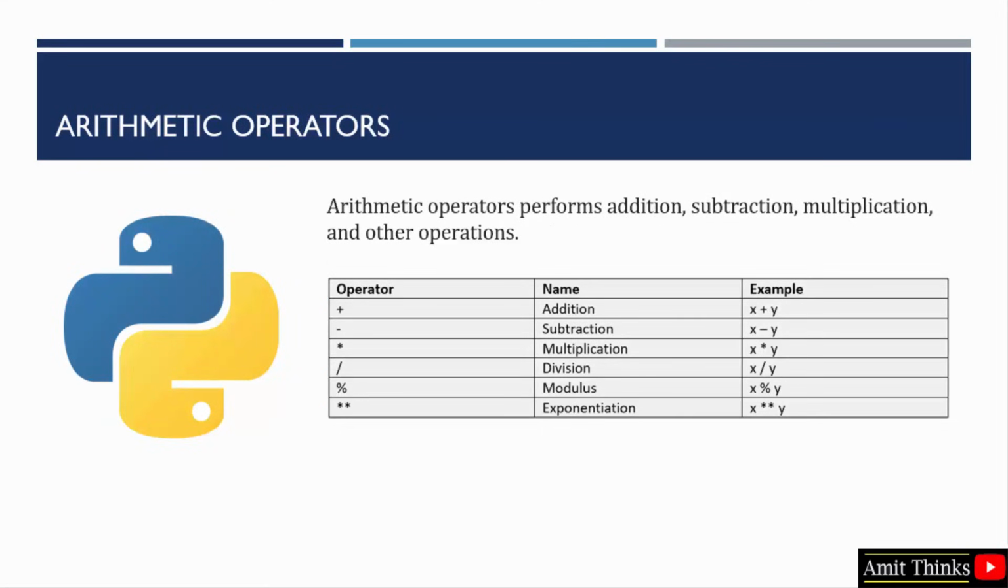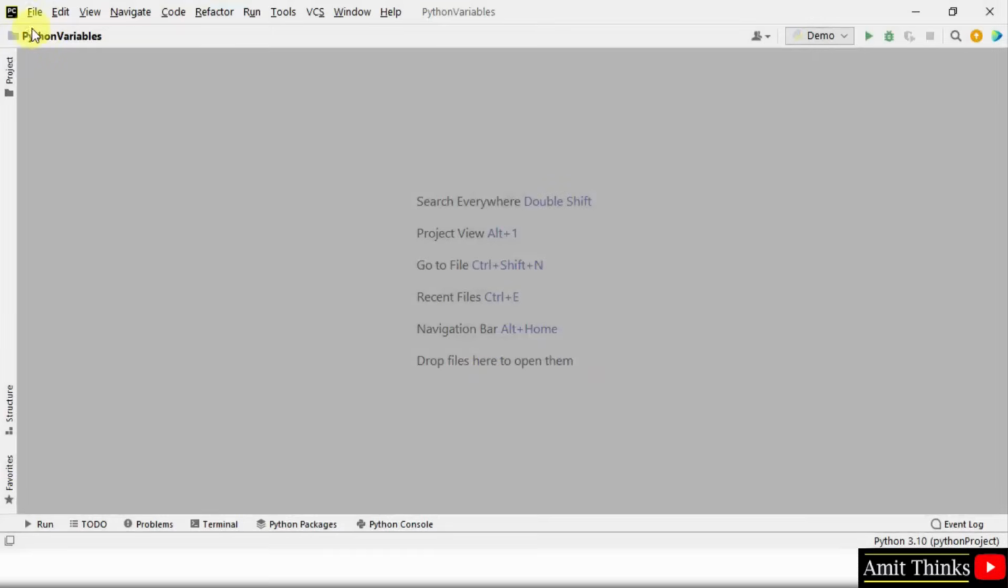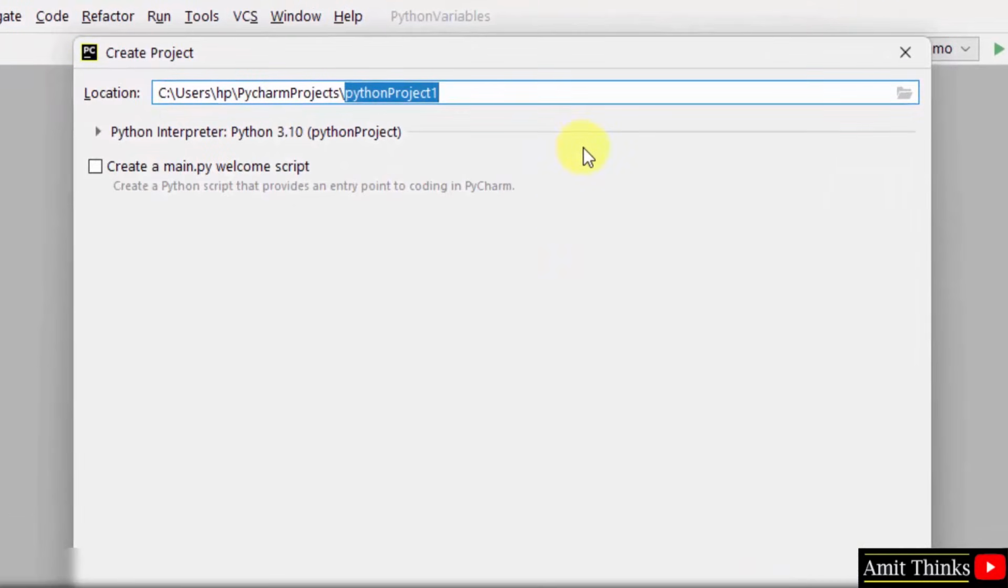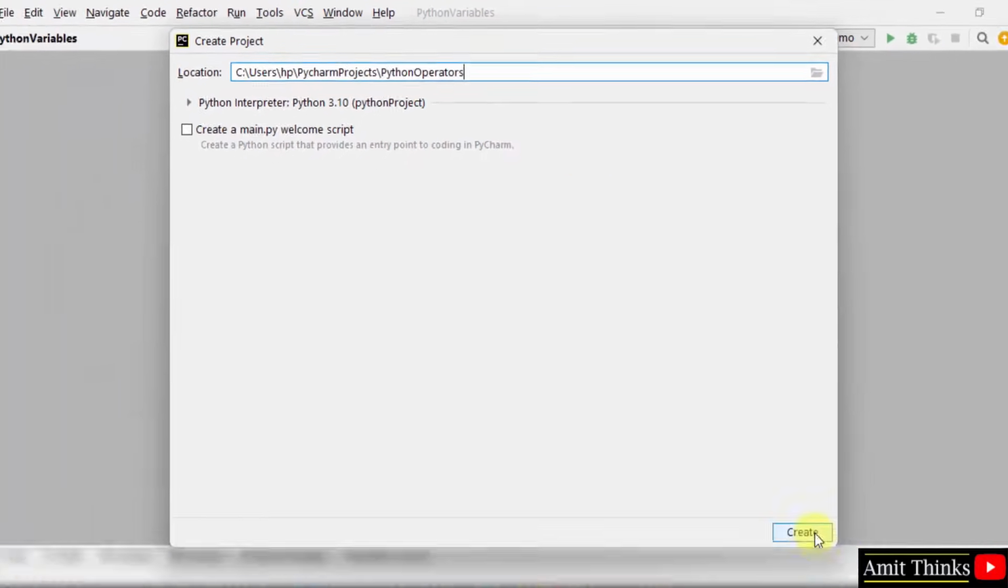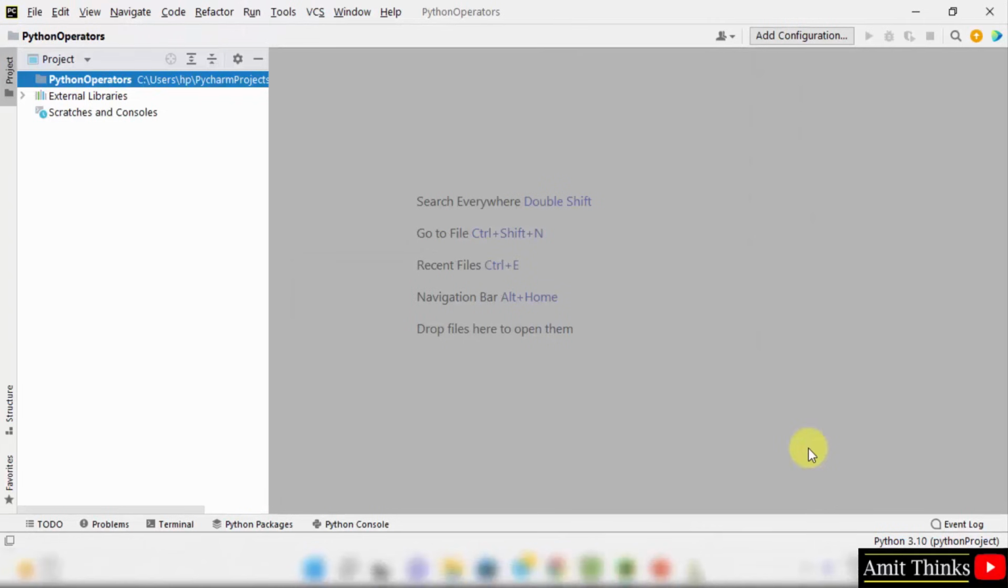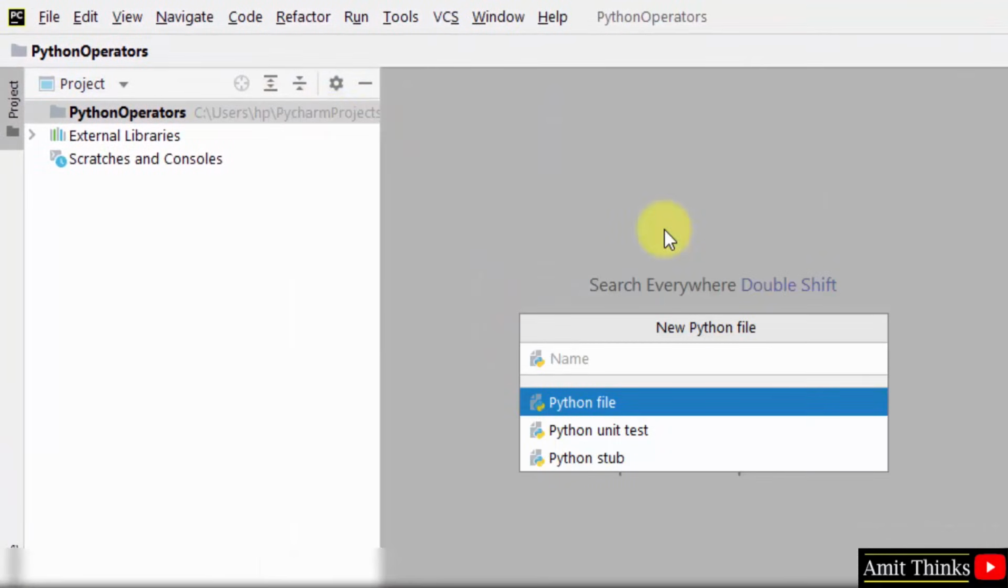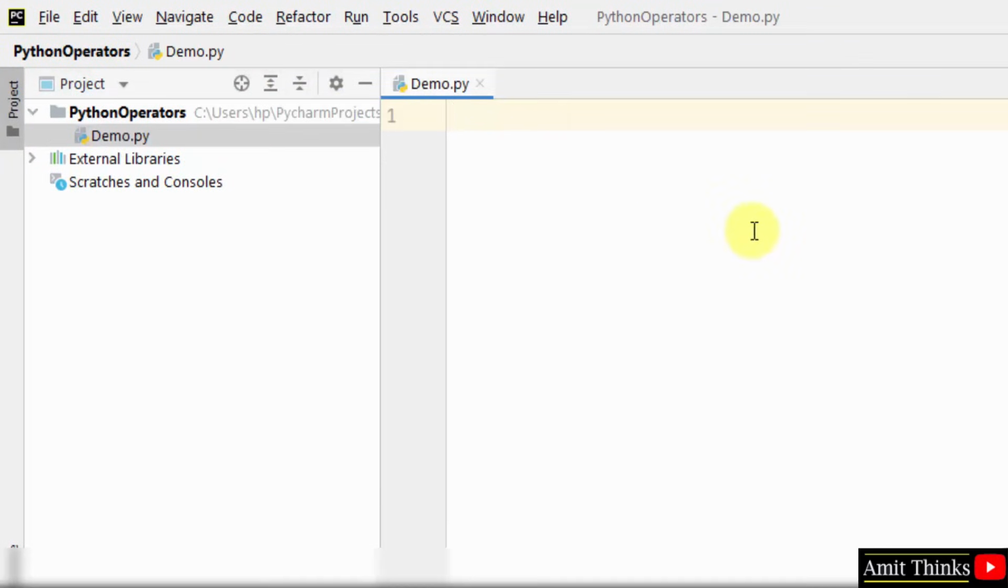Arithmetic operators are basic, as the name suggests, used to perform addition, subtraction, multiplication, division, modulus and other operations on variable values. Let us see an example quickly. Let us create a new project in PyCharm. File, new project. I'll name it Python operators. Click on create. Now our project will get created. Let us now create a new file. Right click, new Python file. I'll name it demo. Press enter. On pressing enter, it will create a demo.py file. So here it is.